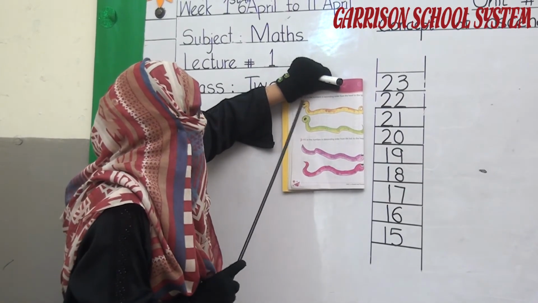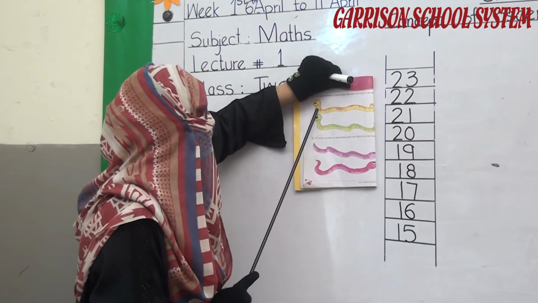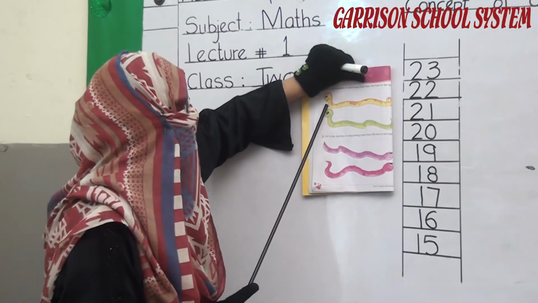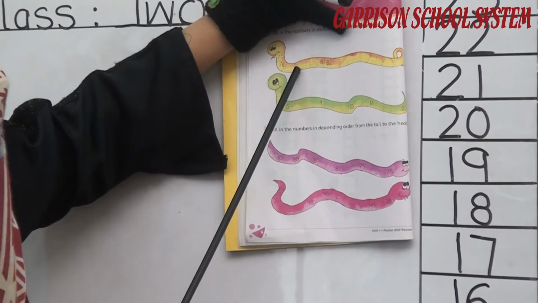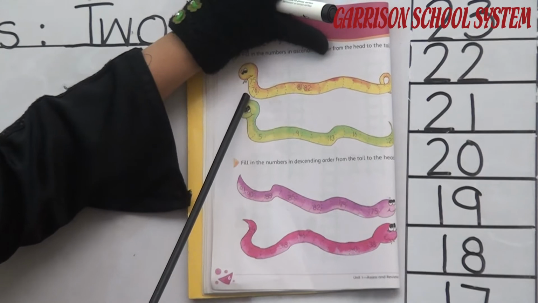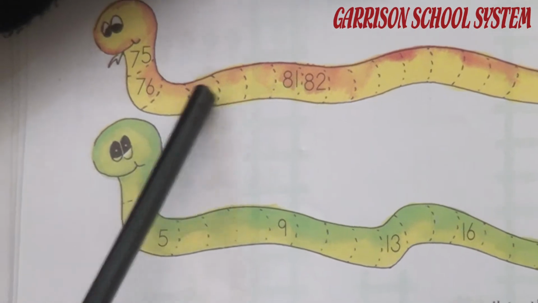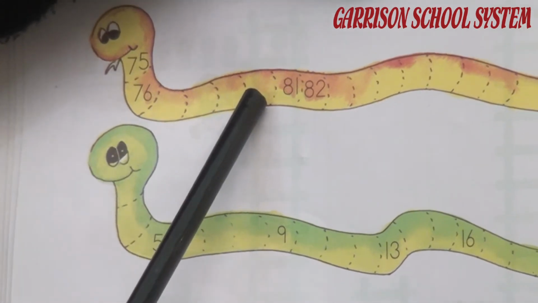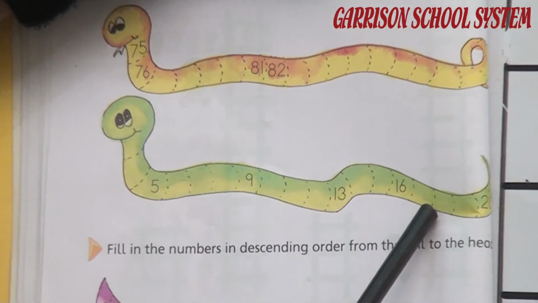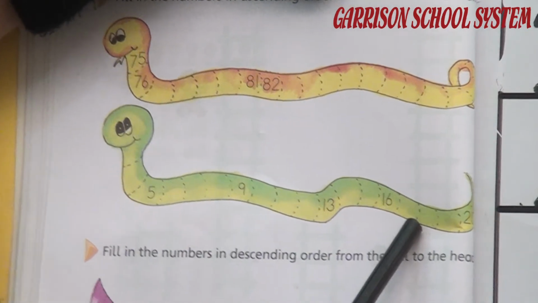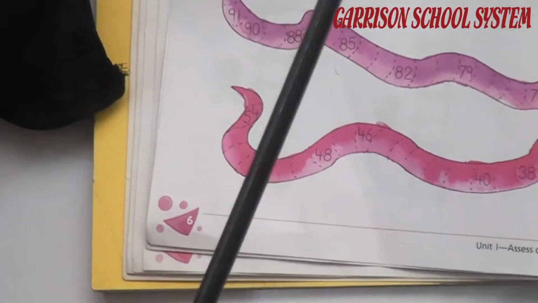Here is a snake. They said that you start writing counting from head to tail. Here is the head of the snake and here is written 75. We write 76. 2 numbers are written on it and the others are blank. What comes after 76? It's 77, and after 77, 78, 79, 80. After 80, the 2 numbers are already written. Same like that, you have solved these 2 snakes. Okay students? I told you clearly what ascending order is, but it's a little bit confusing for you.